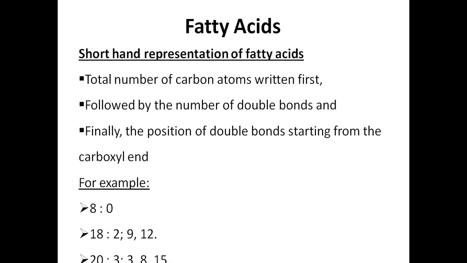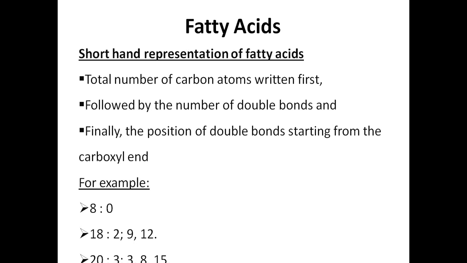Second example, I have written 18:2; 9, 12. What is the meaning of this? 18 is the total carbon number in the fatty acid, so it consists of 18 carbons in its structure.